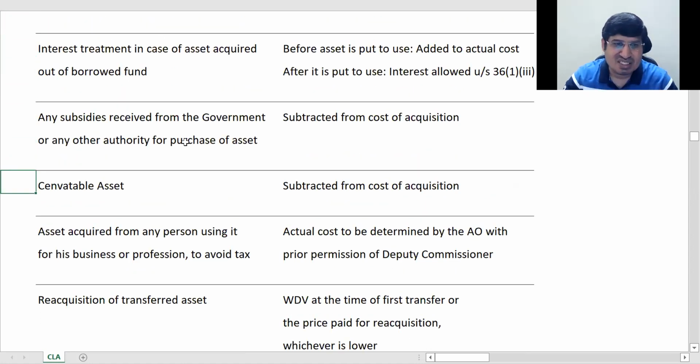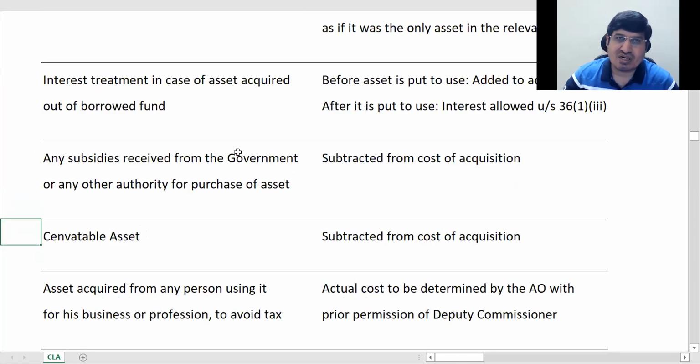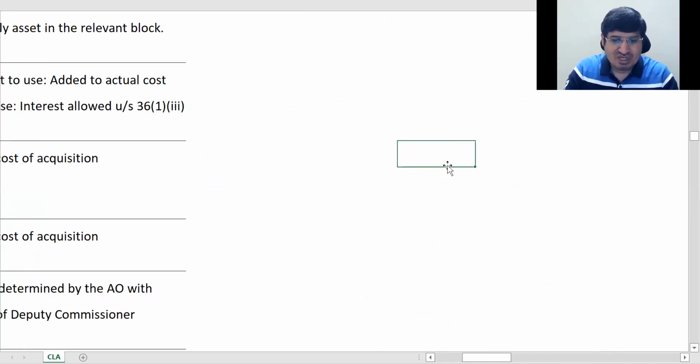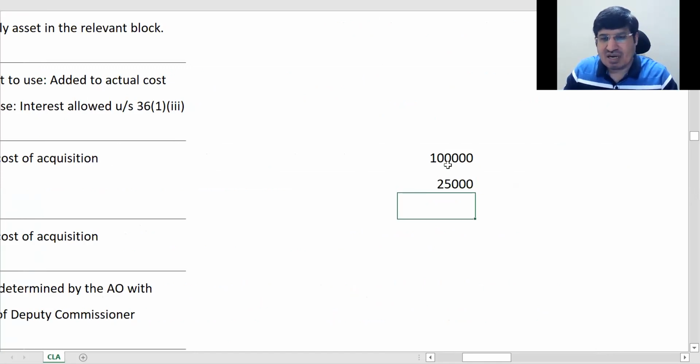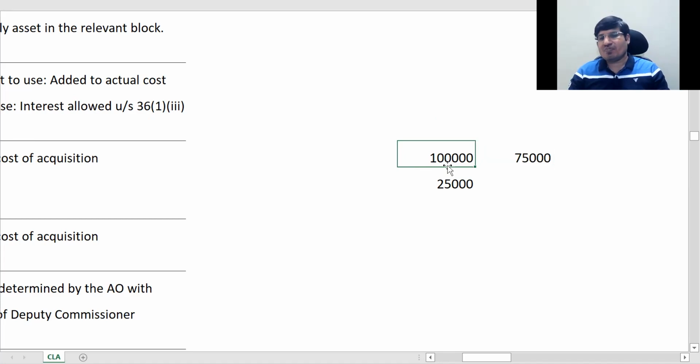Okay. Now subsidies received from government, हमने देख लिया पहले, it is subtracted from the cost of equity acquisition. Correct? इसको फिर से बात करने की जरूरत नहीं है, right? Subsidies from government. अगर आपको 1 लाख का एसेट है, 1 लाख, and government is bearing 25,000. आपको गवर्नमेंट ने सब्सिडी दे दिया है, ओके, इधर आपको गिविंग बैक द कैश लेटर ऐसा हो, या the value itself they are making it as 75,000 subsidy देके.